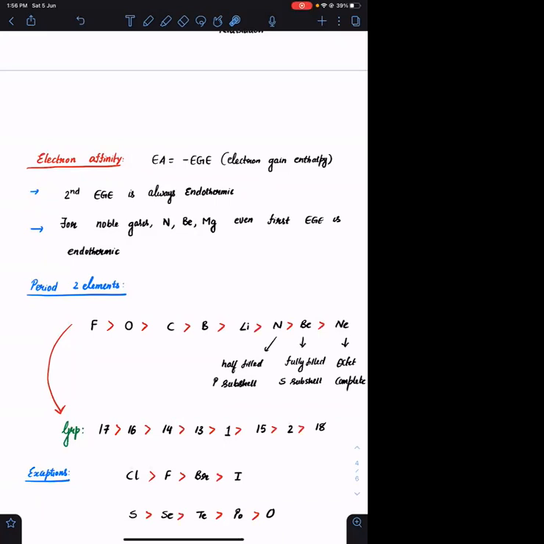So it will never have a tendency to accept the electron. I will always have to forcefully give it the electron. Agreed? Okay. So successive electron gain enthalpies will always be endothermic. Only the first electron gain enthalpy will be exothermic, but successive electron gain enthalpies will be endothermic. Agreed? Important. बस इतना ही याद रखना.